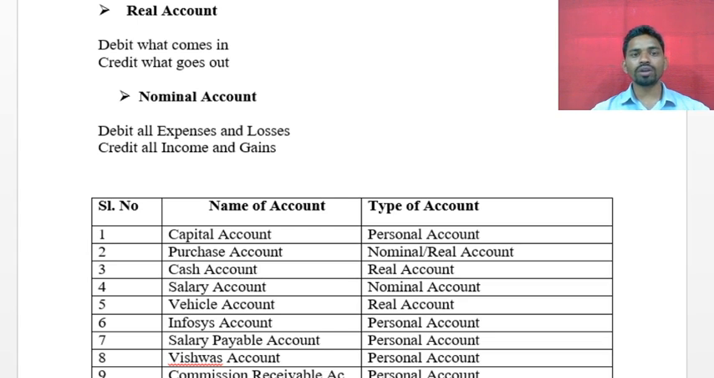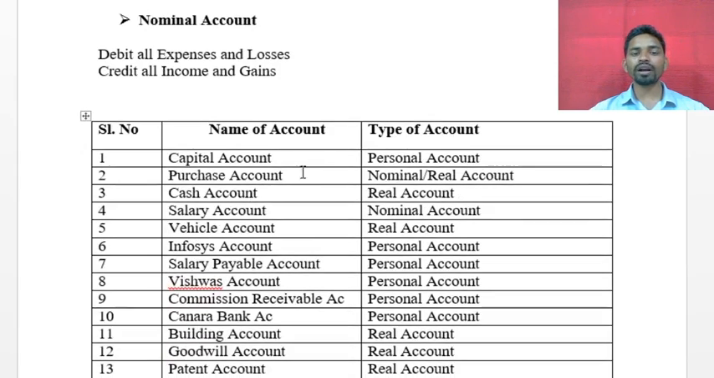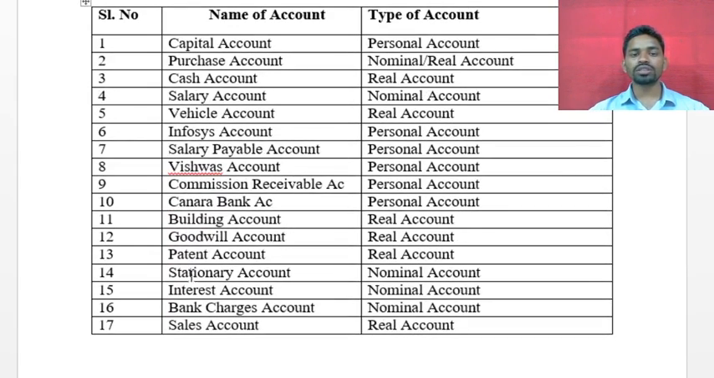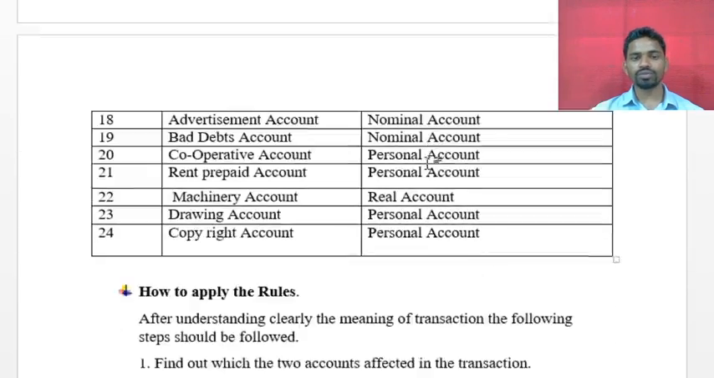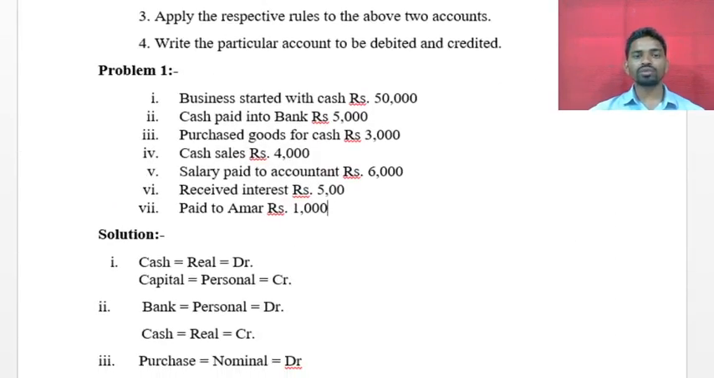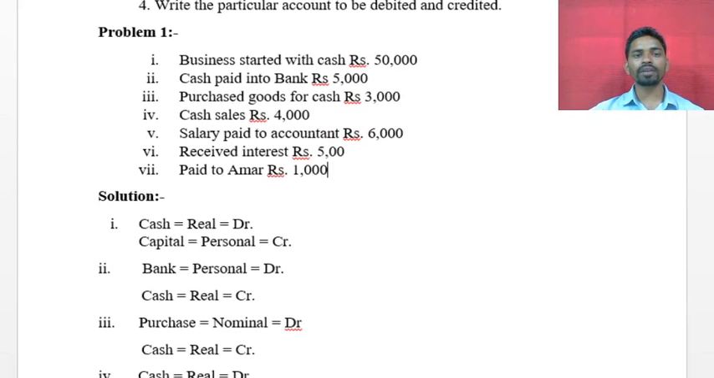Like this we have to apply these rules. We also saw the names of accounts and the types of accounts, that is, which type each name falls under: personal, real, or nominal. We have to categorize them, and we saw this in the last class. Now, in this class, we will see how to apply the rules.